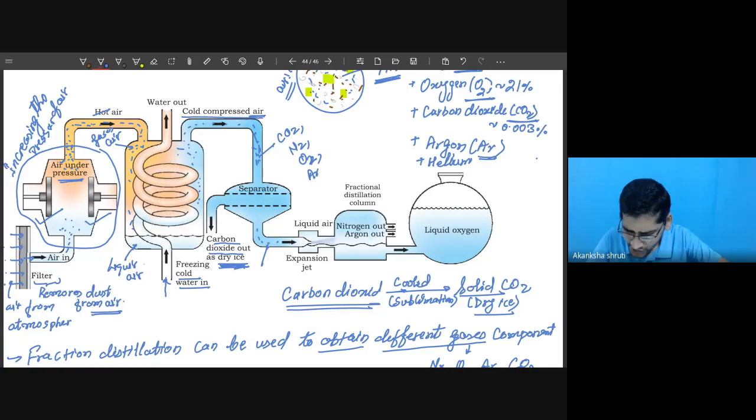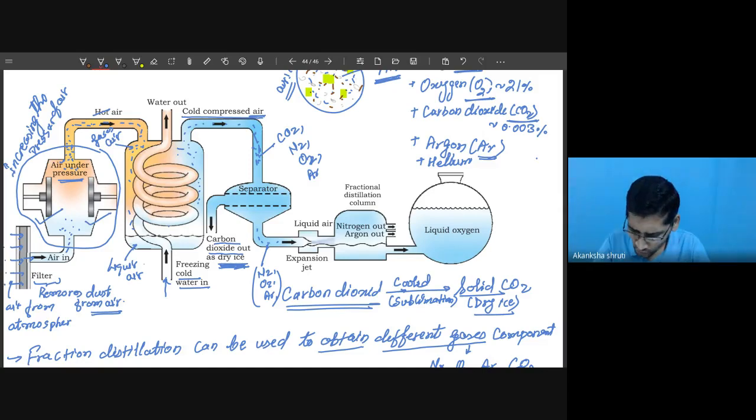It contains the nitrogen, oxygen, and argon, also helium and other things, but we are interested in nitrogen, oxygen, and argon. Now this mixture is passed through an expansion jet, meaning it is further allowed to expand.